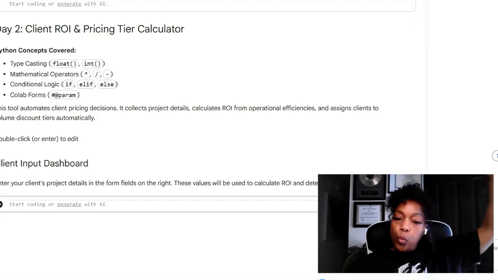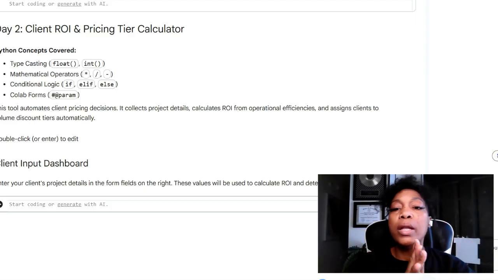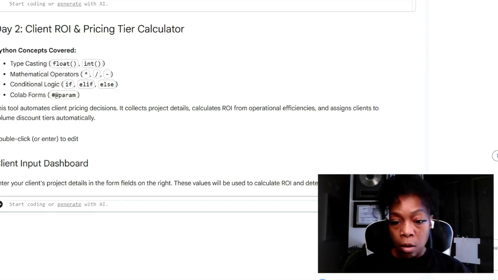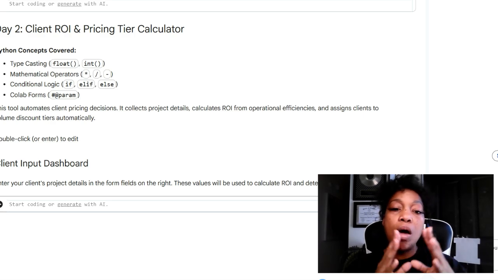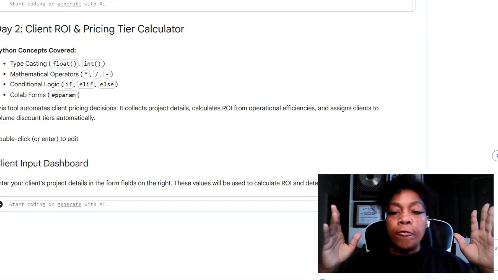All right, so what we're about to do now is build the client form. So we're going to create an interactive form inside Colab. We're going to do some math context. I already did a lot of it. And then we're going to do some casting matters within here. We're going to use something called hashtag @param, and it's a type string for each of our fields.